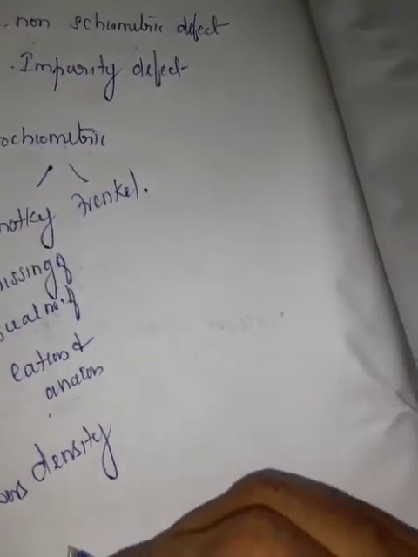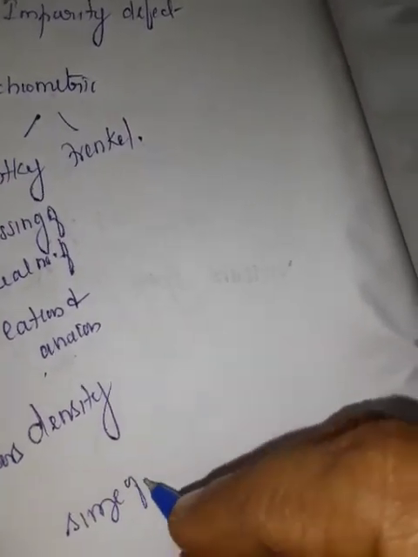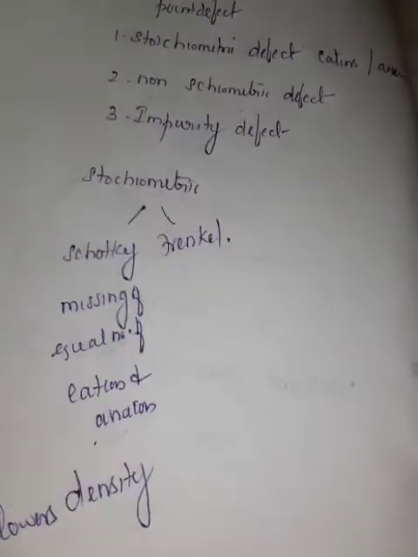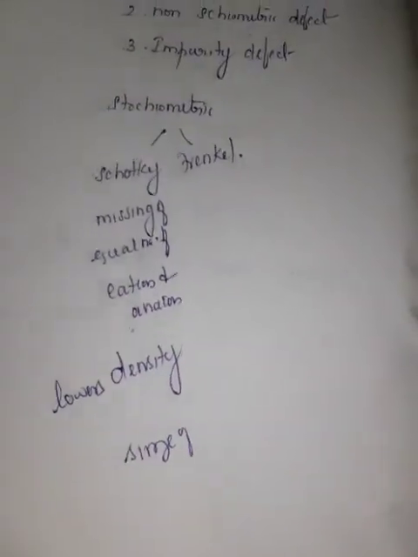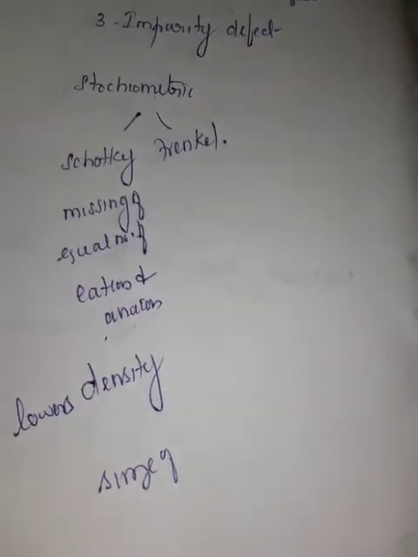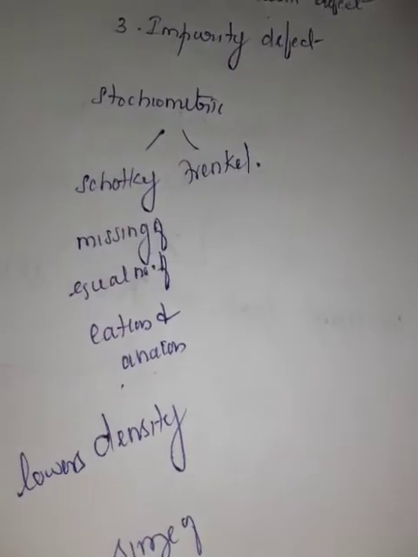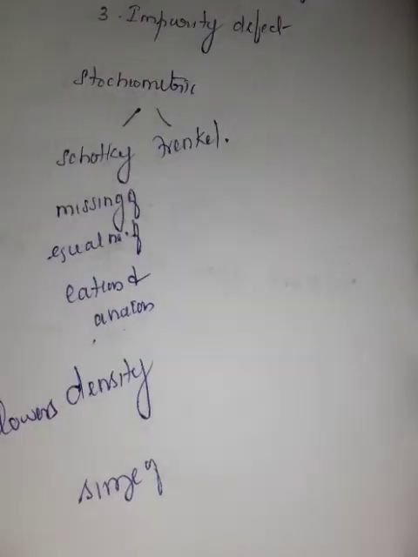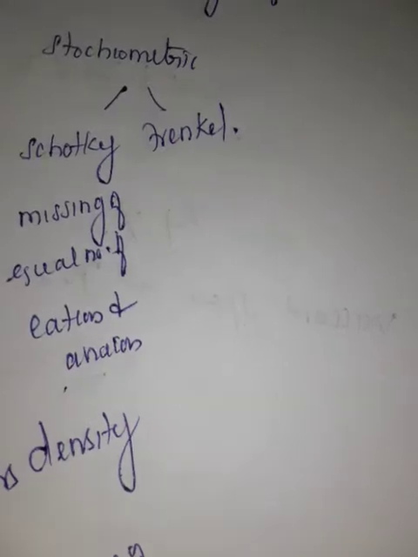Similarly, the cation and anion are of almost equal size. These three points must be well known. Schottky defect means missing of equal numbers of cations and anions. Next, it lowers the density of the crystal. Third, the sizes of the cation and anion are almost similar.